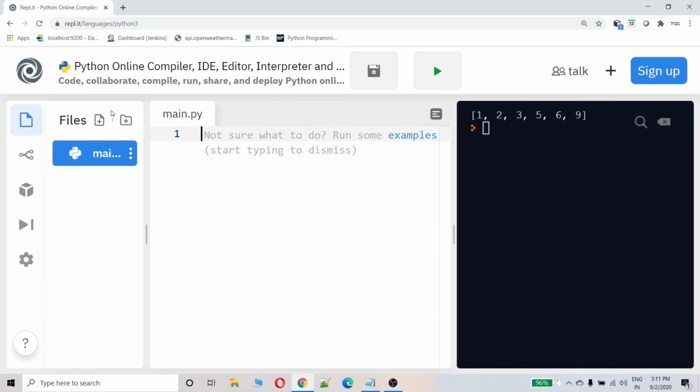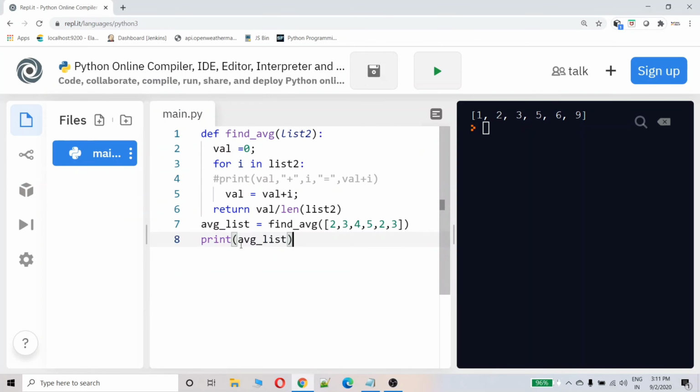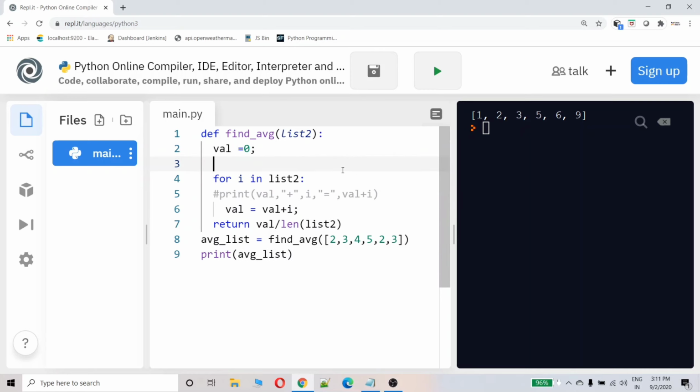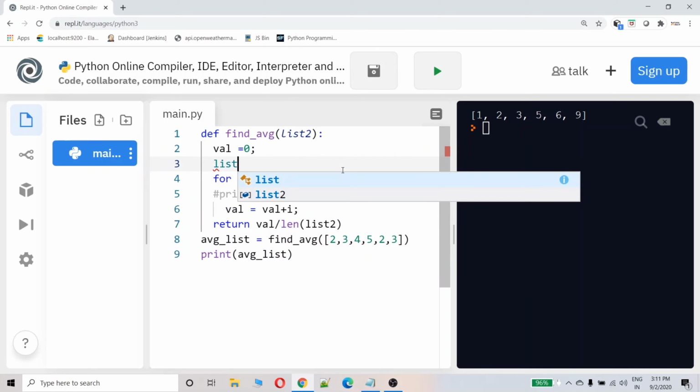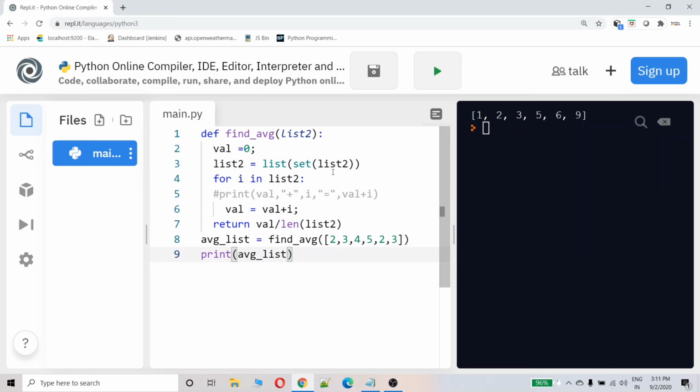Now let's try to implement this logic in the average program. Simple. List 2 equal to list of set of list 2. That's it. What I am doing is ensuring that only the unique elements are present in the list. Without this, what is the average? Let's try to see.